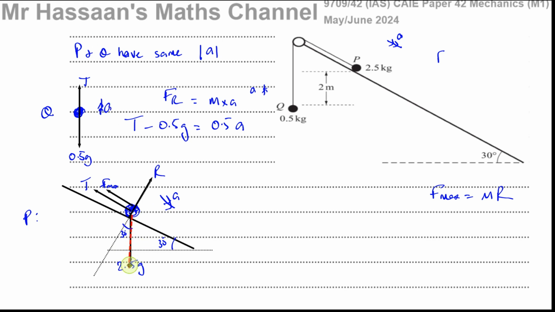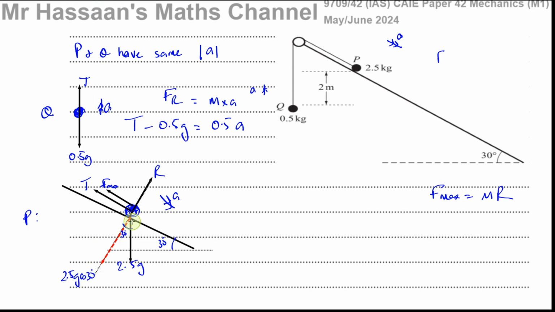So if I'm resolving the force in the direction perpendicular to the plane, I'm going to have to go into the angle to resolve it. So it's like I'm finding the adjacent side. So this is going to be 2.5 G times cosine 30. When you go into the angle, you use cosine.